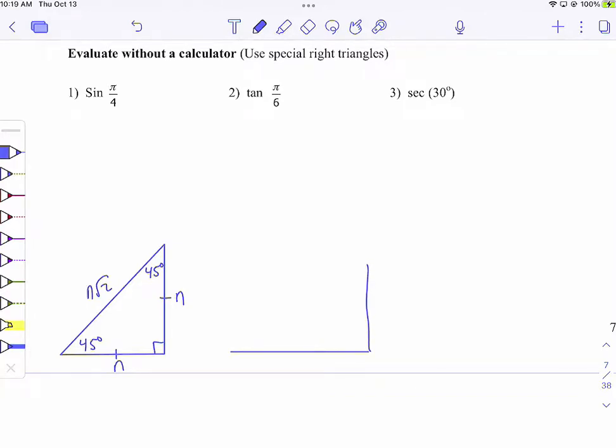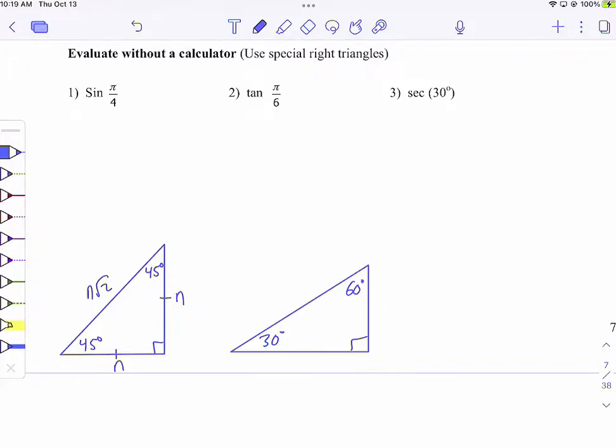And then there's another type that is also nice. What's this other type going to be called? Do you know? 30-60-90 triangle. Those don't have another special name. One way to think about a 30, 60, 90 triangle is to take an equilateral triangle and split it in half, and that's where you get a 30, 60, 90 triangle from. So it's half of an equilateral triangle.